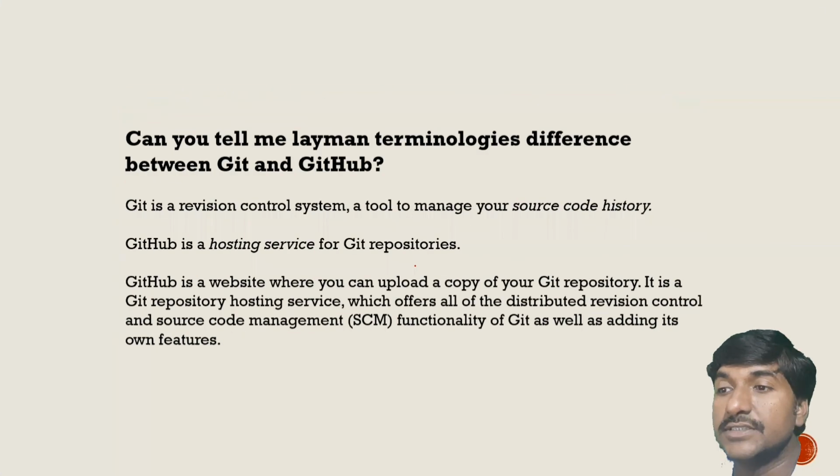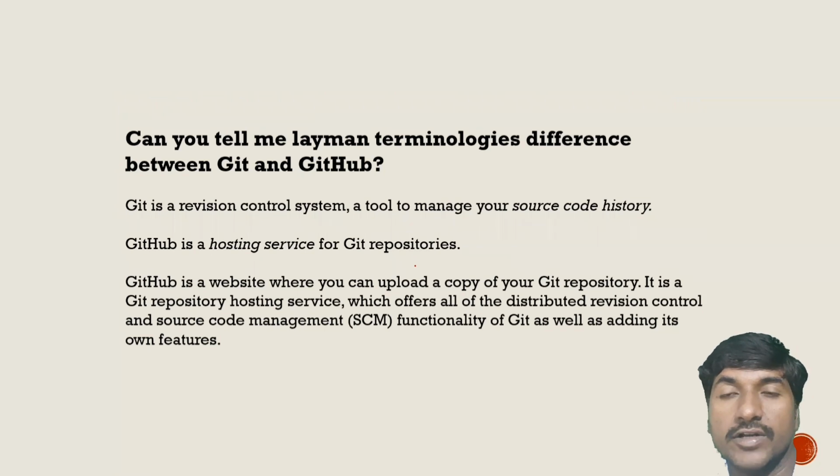The next question is, can you tell me in layman's words what is the difference between Git and GitHub? Git, as I already told you, is a tool to manage your source code history. GitHub is a hosting service for Git repositories.